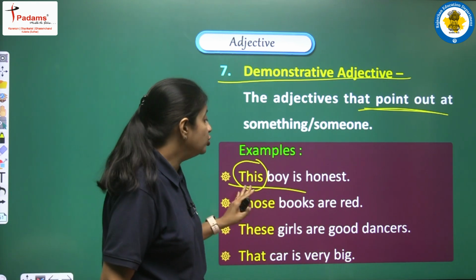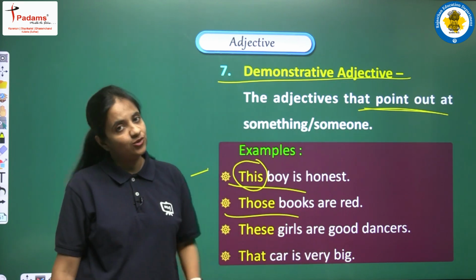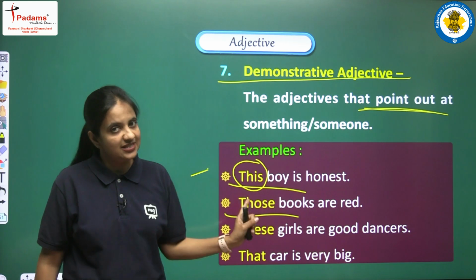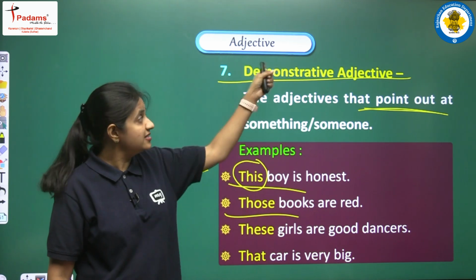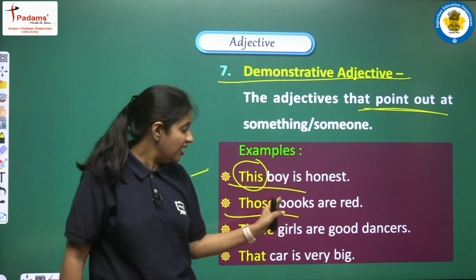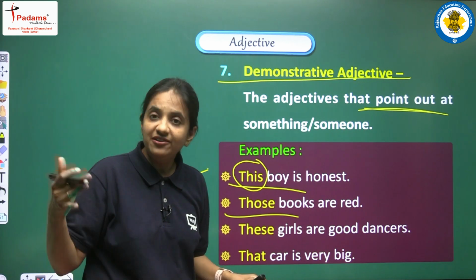Similarly, we have: Those books are read. Here also we have those. First of all, we can see that it's a qualifying word for books. So this is an adjective, and it is a demonstrative adjective because we are pointing out, right? We are pointing out some books and saying that those books are read.